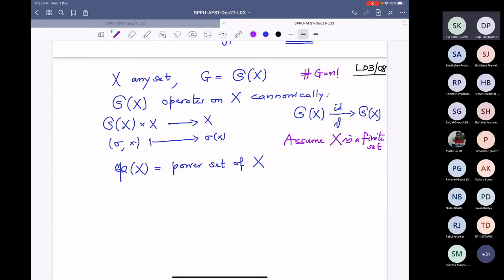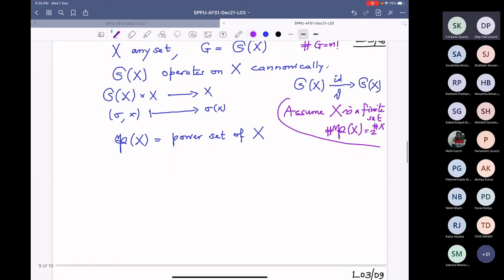The cardinality of the power set will be 2 to the power cardinality of X. And then what is the action? Let me write the action homomorphism. That is S_X cross P(X) should go to P(X).